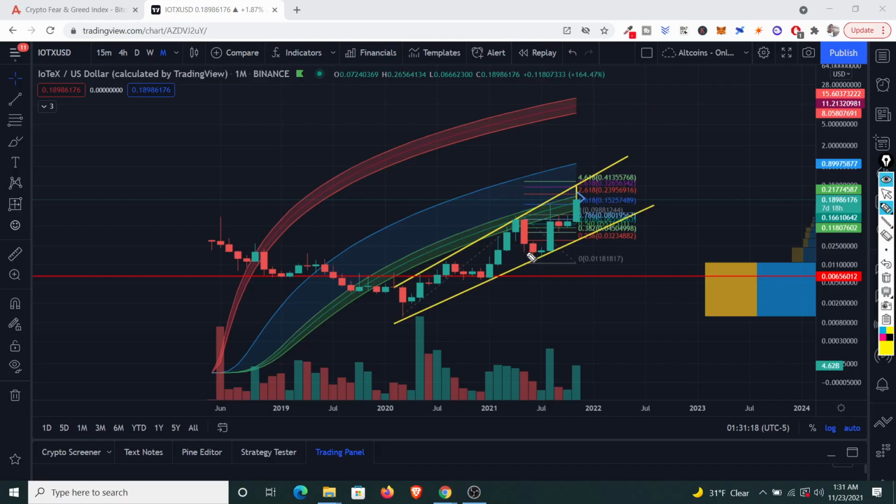Now for my end of bull run price target for Iotex, I believe Iotex has a little bit more room to run. My logarithmic regression curves over here are not lining up perfectly with the candles, right? So I'm using that also, and I'm also using some trend lines over here. I'm using these trend lines and the Fibonacci extensions to get a good estimate of where the end of bull run price target is at, right? And at the moment, I'm placing that at the 4.618 Fibonacci extension level, or about 42 cents. That will be my end of bull run price target for Iotex.